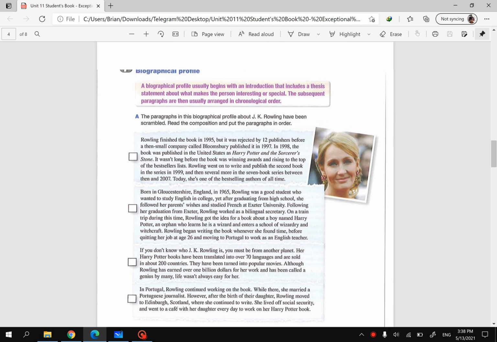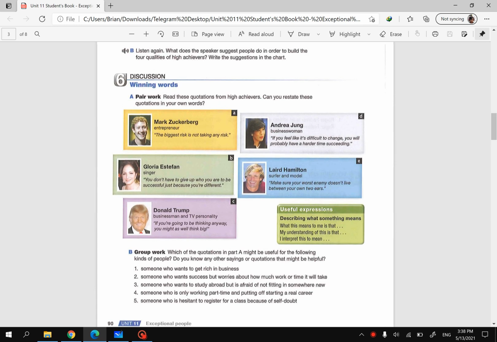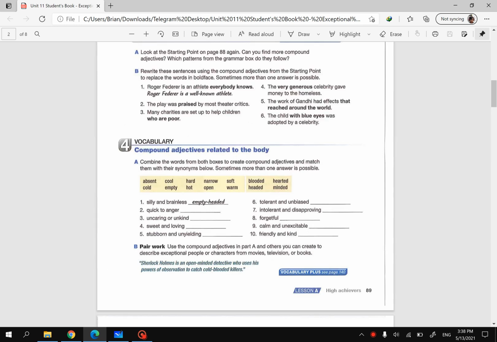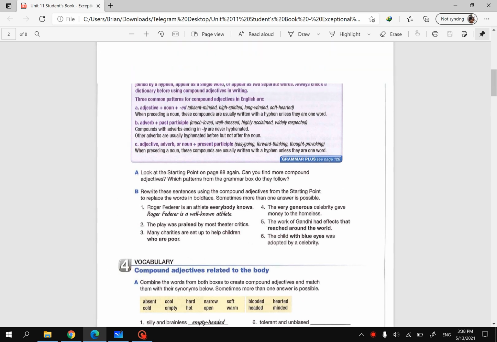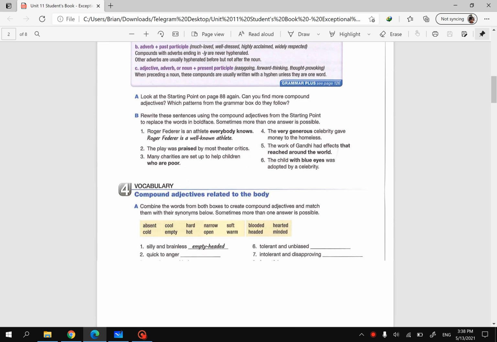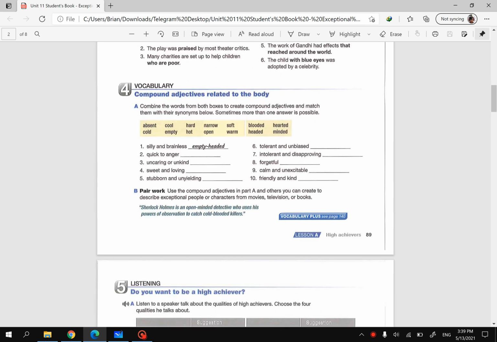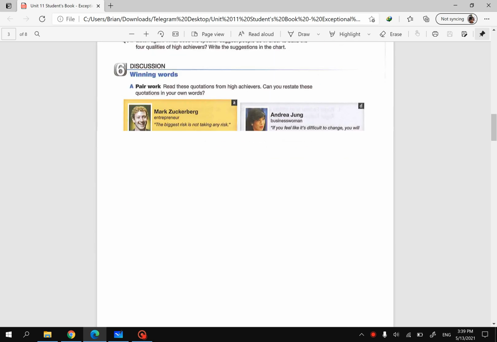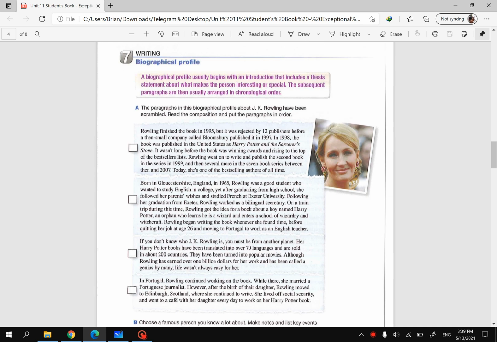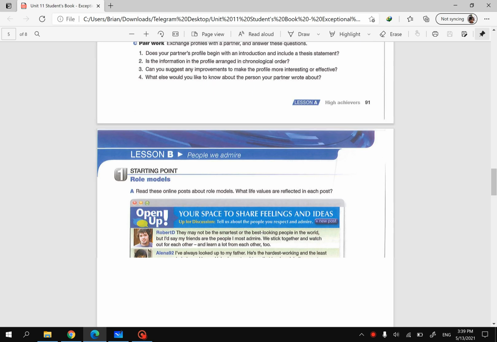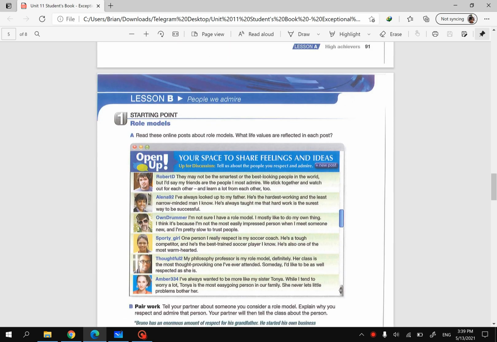So in the previous sessions, we took a look at one grammar or vocabulary point, and that is about compound adjectives, the vocabulary of compound adjectives related to the body. There's a lot of things in there. Right, so now we will continue to the other lesson, which is lesson B.